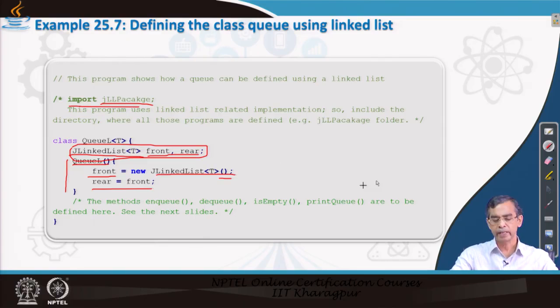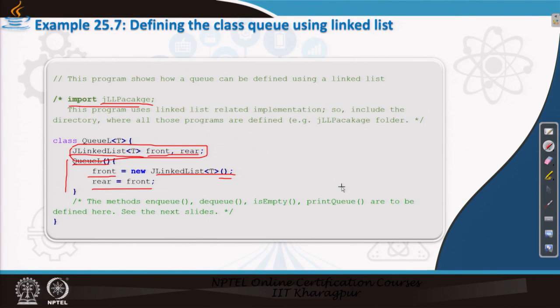Now, we are ready, the queue is declared. Our next task is to add methods into this class declaration. So, in this position we will include the declaration or definition of the methods: enqueue, dequeue, is empty, and printqueue, one by one. If we do it, our task will be complete. So, let us see how we can add the methods one by one.